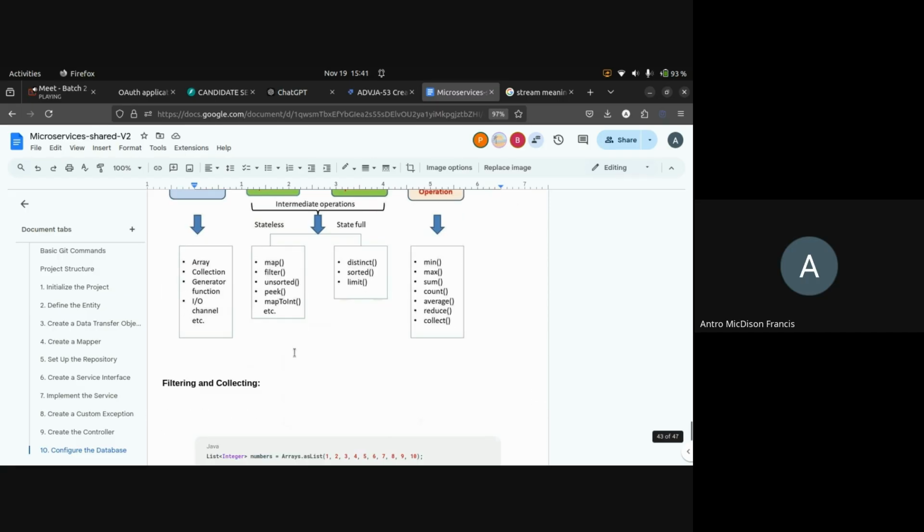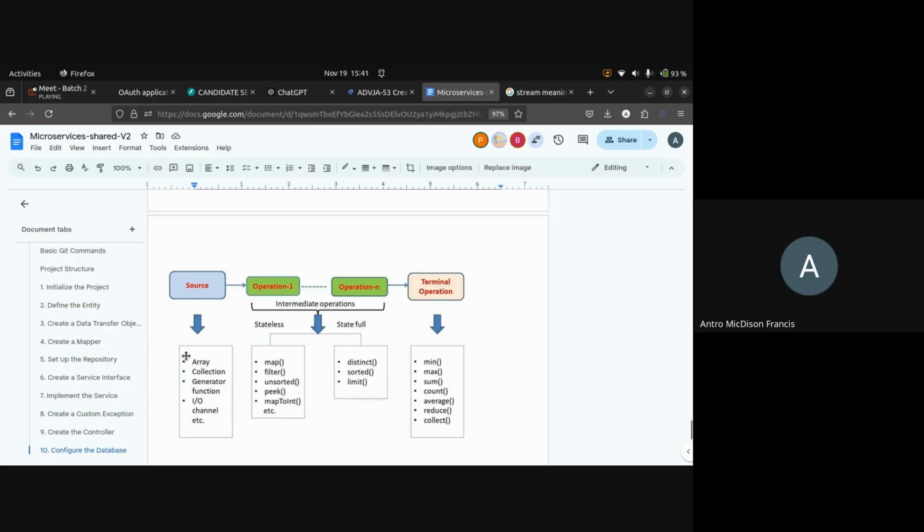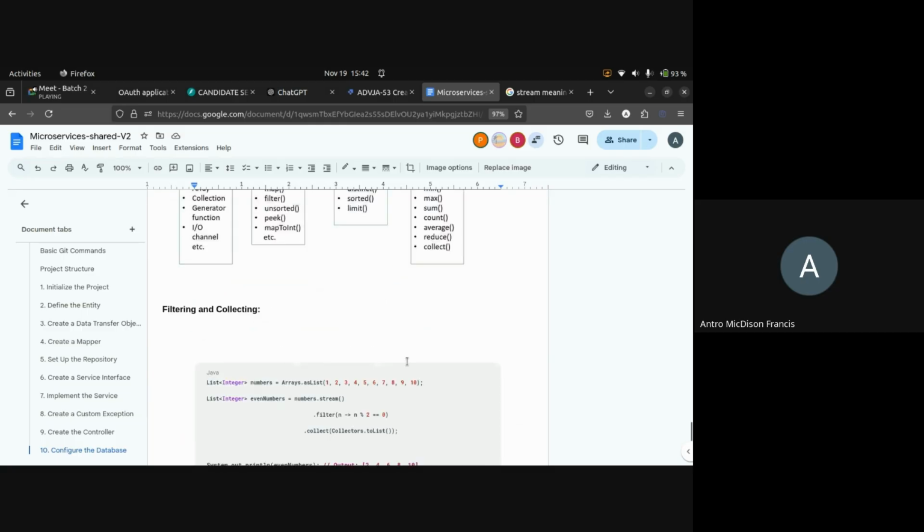Okay. So the third one, similarly, same thing only. Here they give additional options as well. There can be sorted, unsorted. What are all the methods available as an operation? These are all the operations available. These are all the terminal operations. In the collection part, we will be doing all these operations.